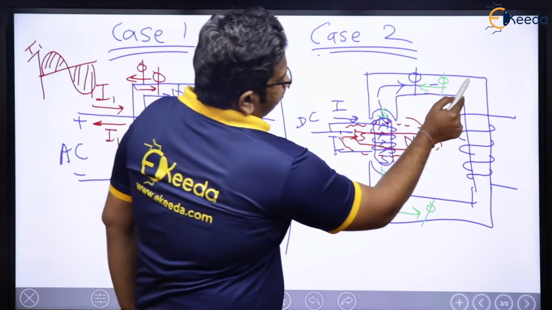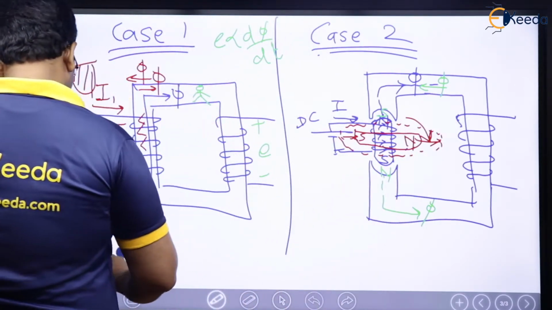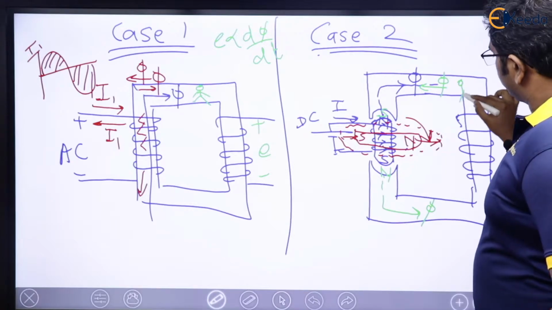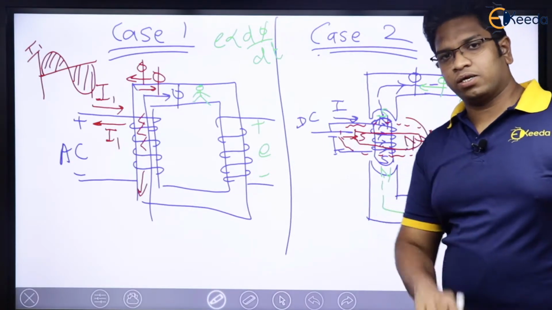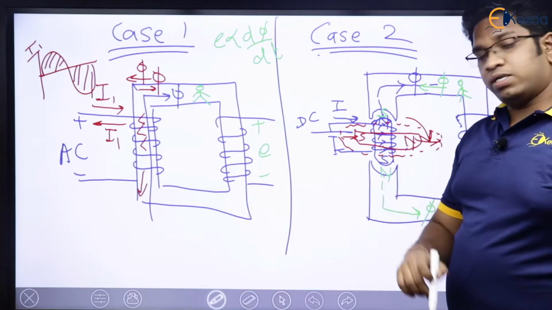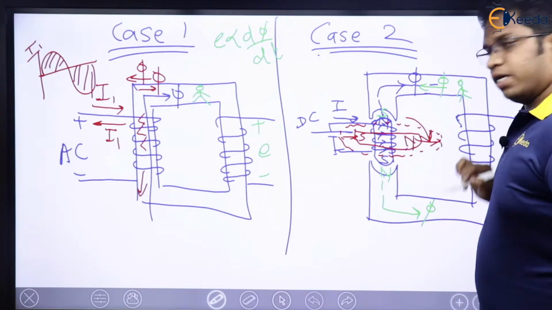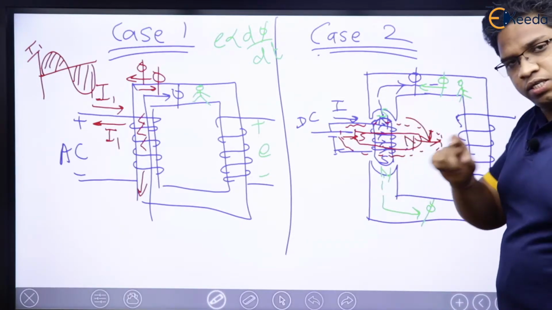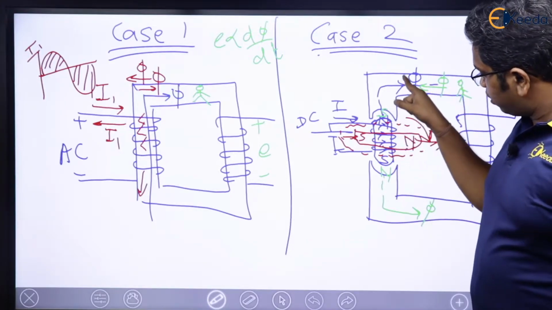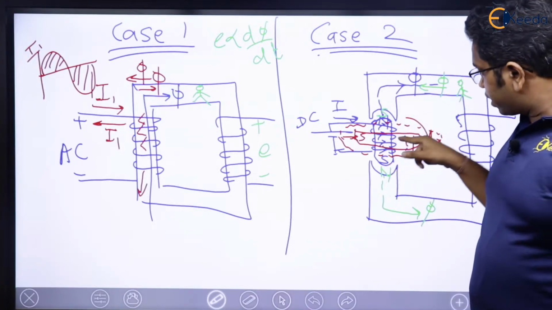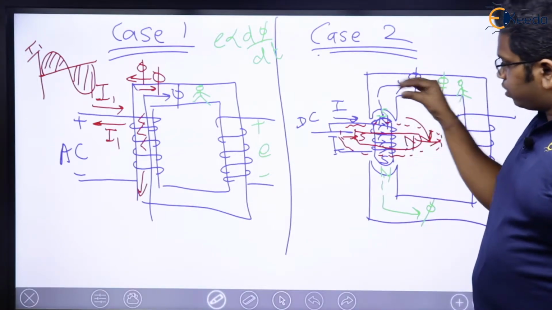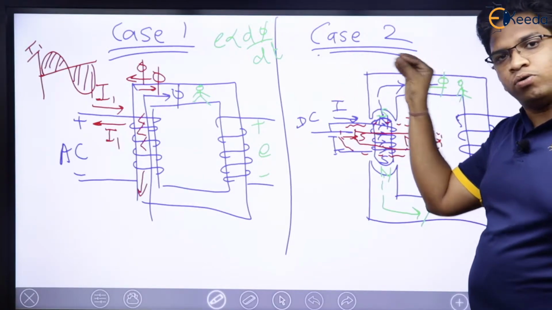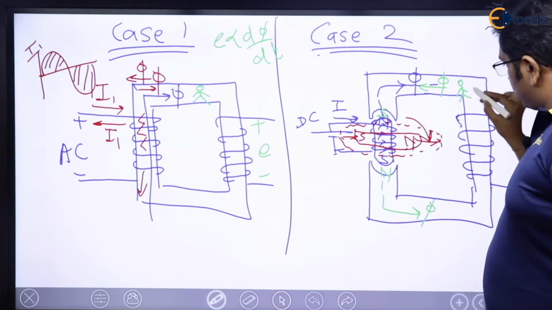Now, if I am sitting on the conductor, see. If I am sitting in this core, this is me, I am sitting inside the core. Inside the core, am I going to experience the change in flux? Of course, because if this is rotating like this, concentrate. In the first case, flux was in this direction. In the second case, flux was 0. In the third case, flux was in this direction, which means 0, positive max, 0, negative max, 0, positive max, 0, negative max, the same condition will happen here.